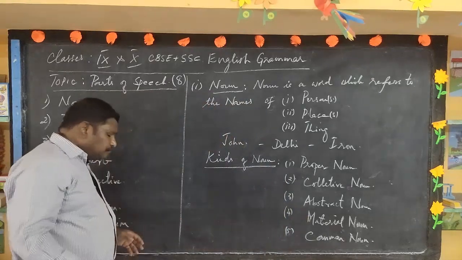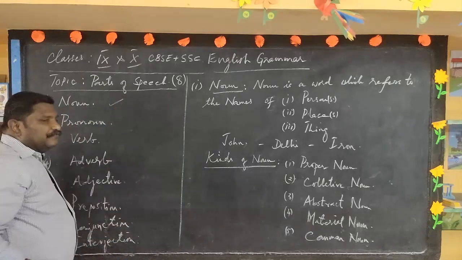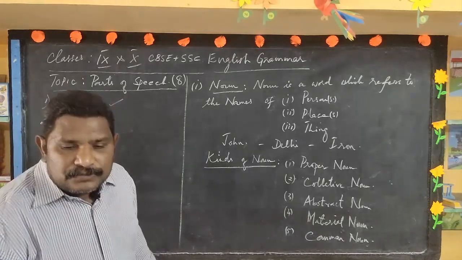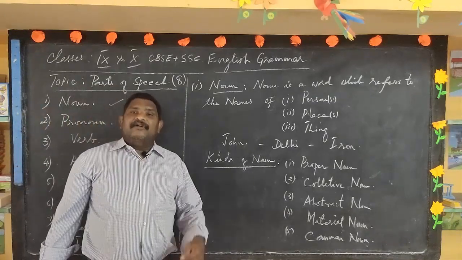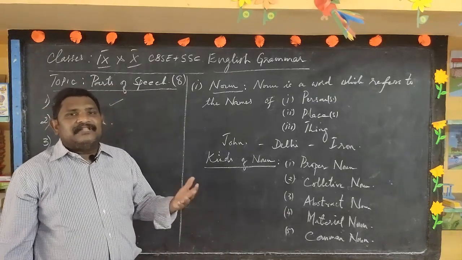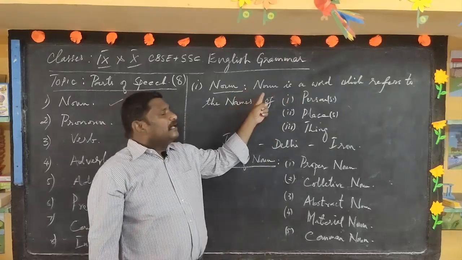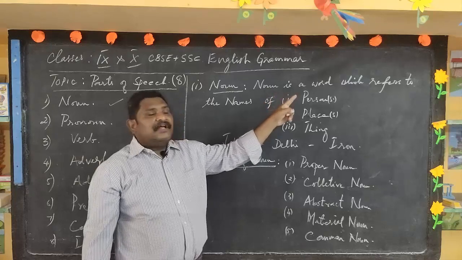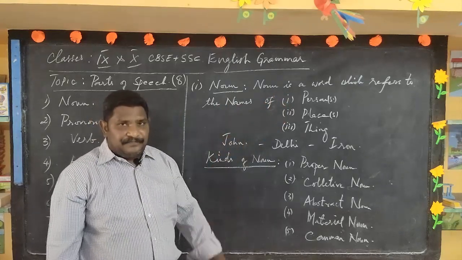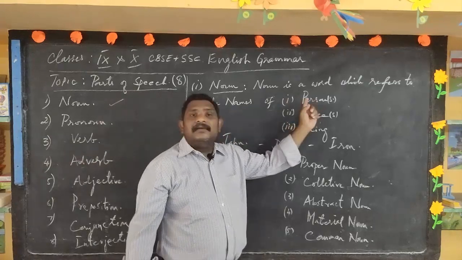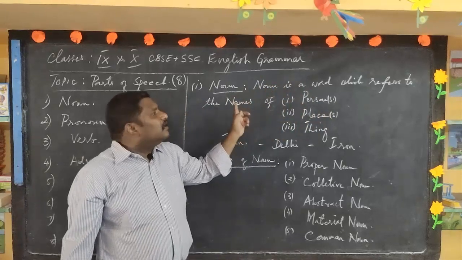Now let us deal with the first part of speech, that is noun. Children, what exactly is a noun? In your 4th, 5th, 6th and 7th classes, many times your English teachers must have told you that a noun is a word which refers to names.